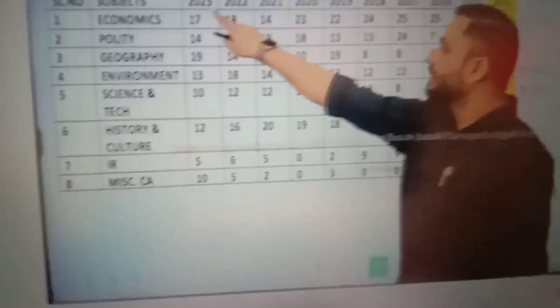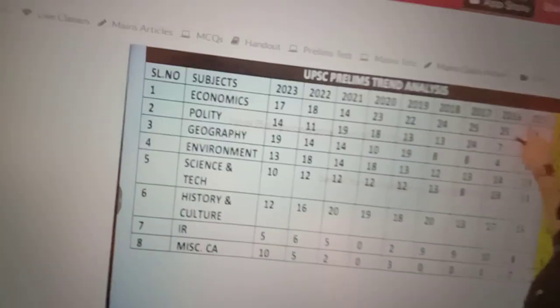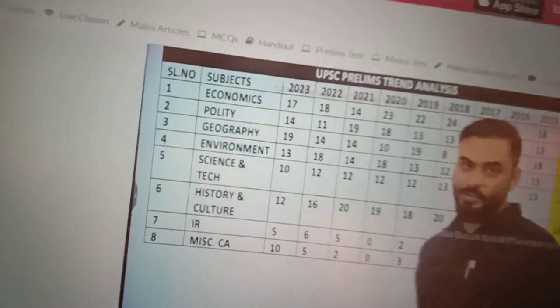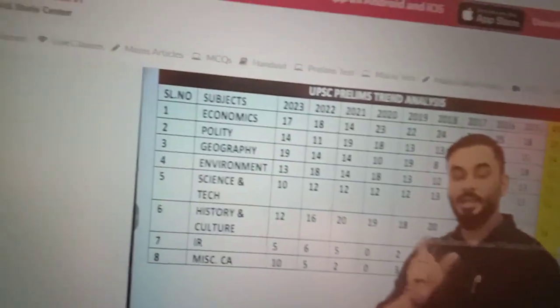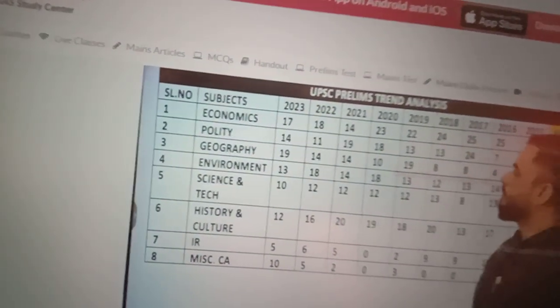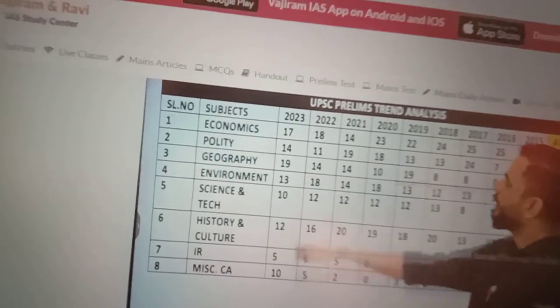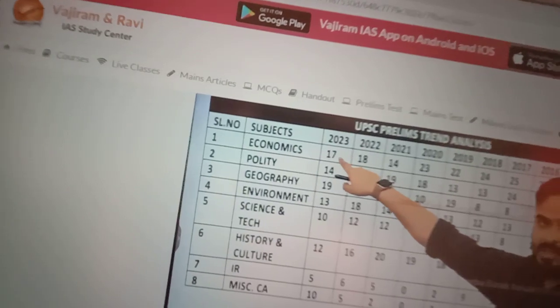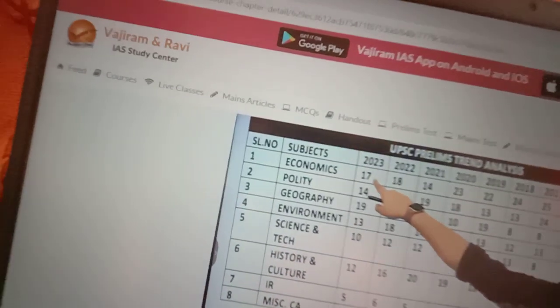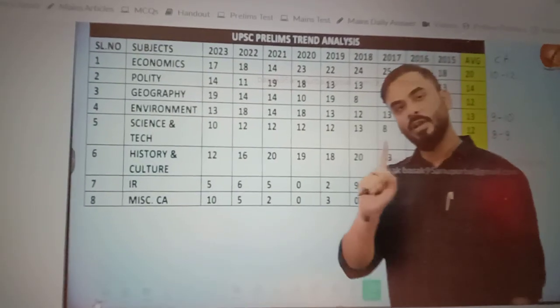Now, I have taken these 9 years: 2015, 16, 17, 18, 19, 22, 23. These are the 9 years we have taken. So roughly we are talking about 9 to 10 years. Now, let us look at economics. In 2023, 17 questions were asked in prelims. Some people are saying 16 also, but I have included one more question in economics.